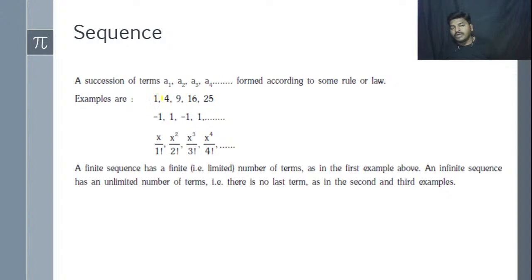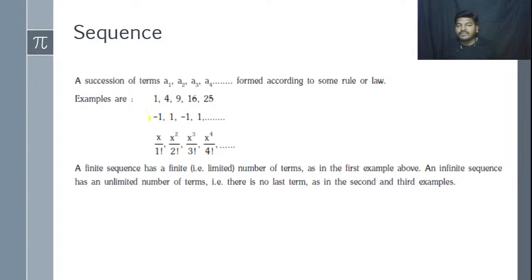Here if you observe 1, 4, 9, 16, 25, 1 can be written as 1 itself only, 2 square is 4, 3 square is 9, 4 square is 16, 5 square is 25. So here we are applying a squaring of numbers. Okay. So here we have a particular pattern of numbers.